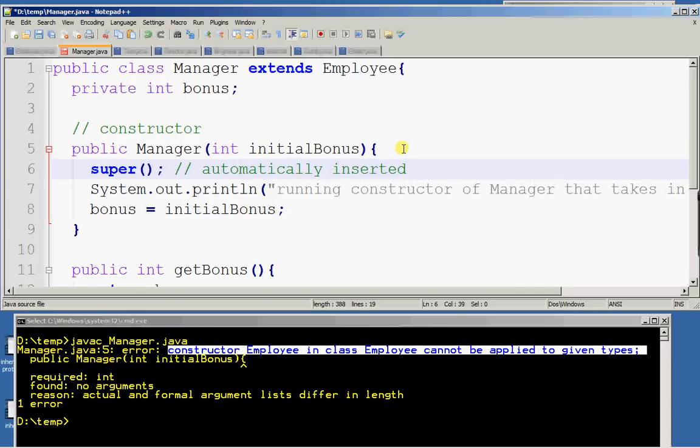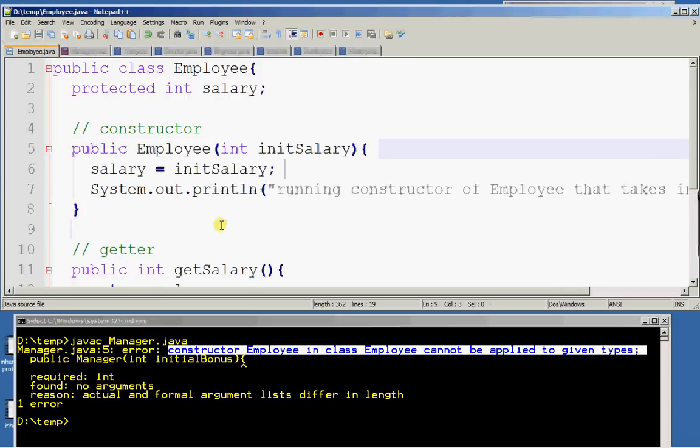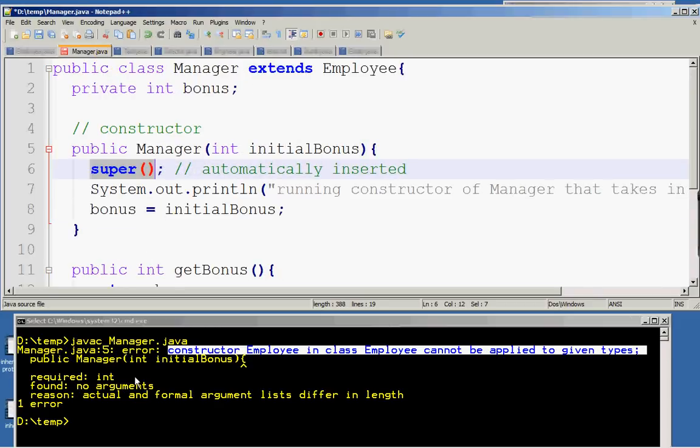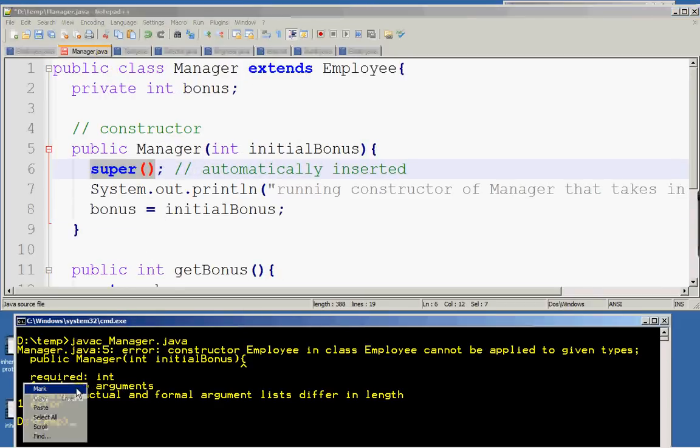What this does is try to call a constructor in the parent class Employee which takes in nothing. And there is no such constructor in Employee, and that is the cause of this error. It is expecting you to call the constructor in the parent class which takes in an int, because that is the only constructor available, but it found no arguments. So be careful of that.